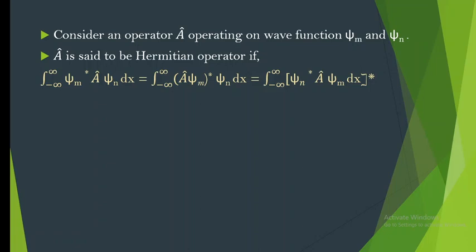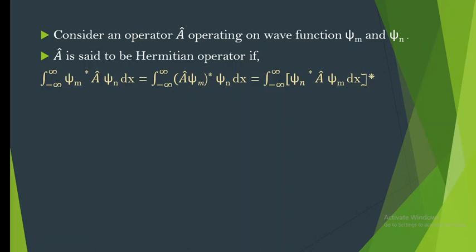That is, the integration from minus infinity to plus infinity of xi m star A cap xi n dx is equal to the integration from minus infinity to plus infinity of (A cap xi m) whole star into xi n dx, which is equal to the integration from minus infinity to plus infinity of xi n star A cap xi m dx, the whole star. So stars are nothing but the conjugates.